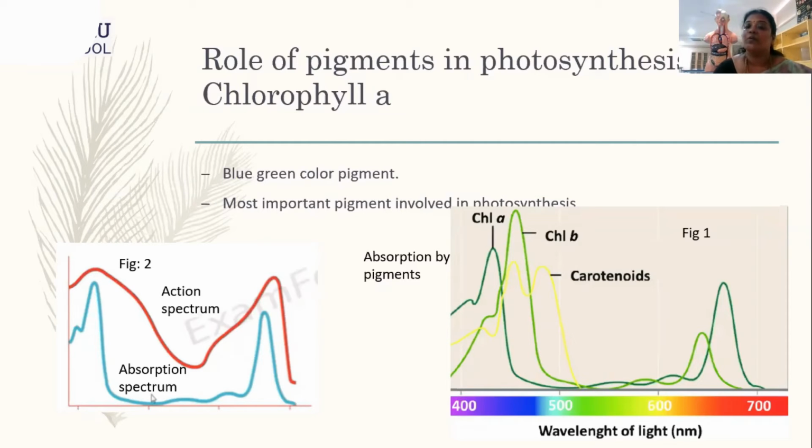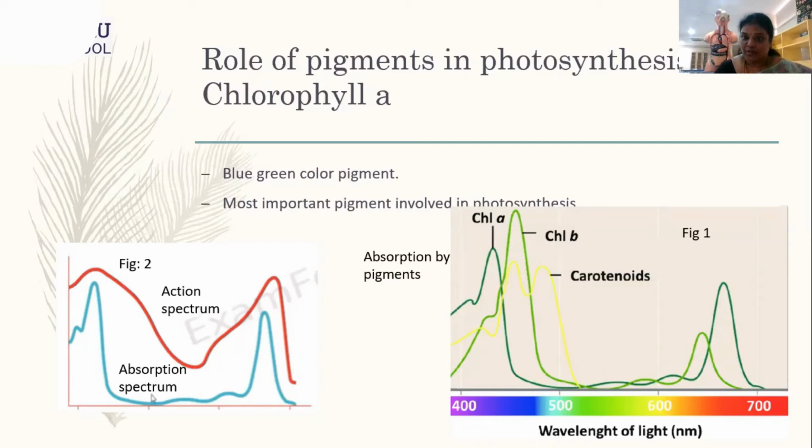But if you see chlorophyll B, you can see only one big peak, somewhere again in the blue region, whereas there is a lower peak towards the orange or the red region. So it means it is only able to absorb light at a certain wavelength in the blue region, and that is the reason it has only one big peak.